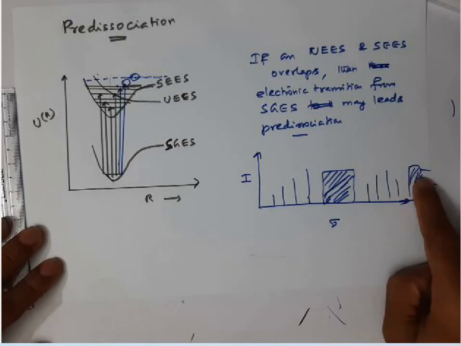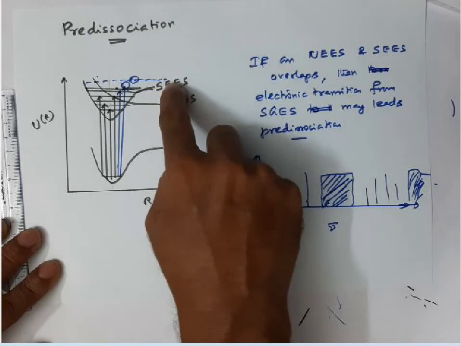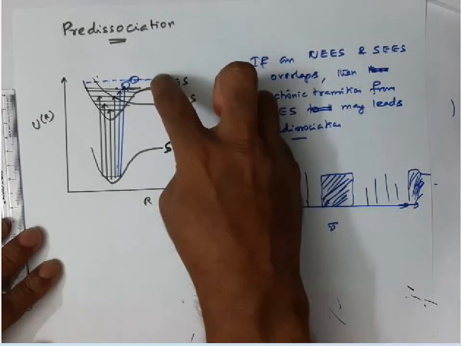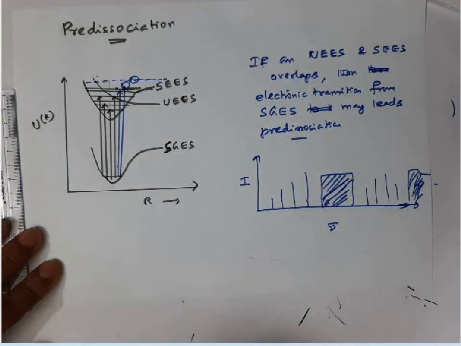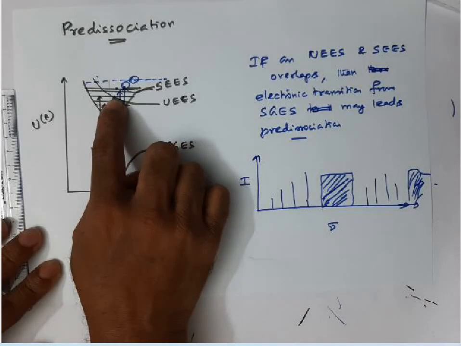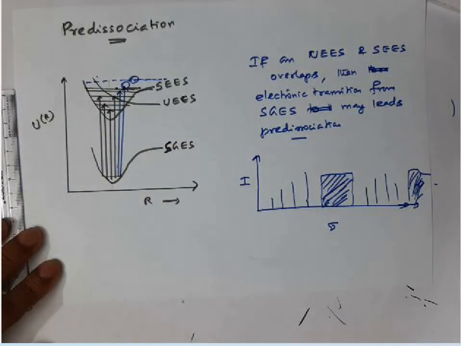That is dissociation of the molecule in the stable excited electronic state. This continuum is due to dissociation of the diatomic molecule in the stable excited electronic state, whereas this continuum corresponds to the excitation of the molecule to the unstable excited electronic state.